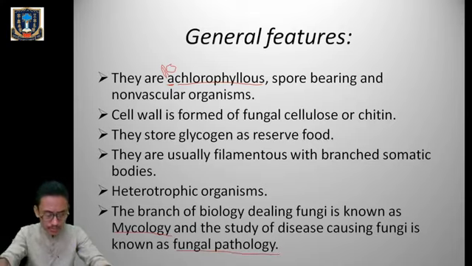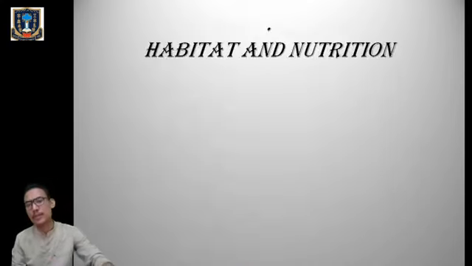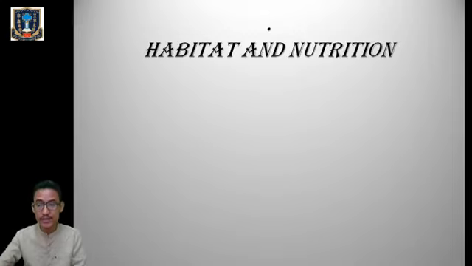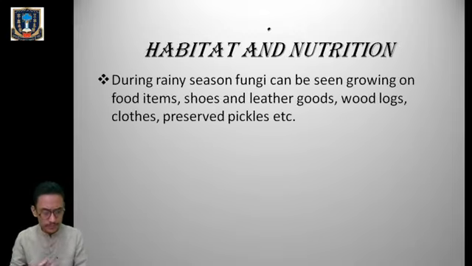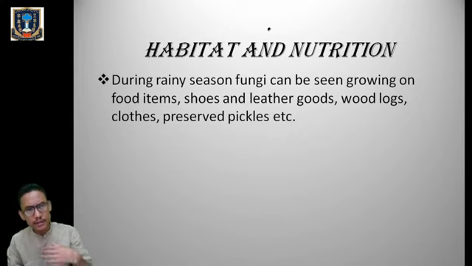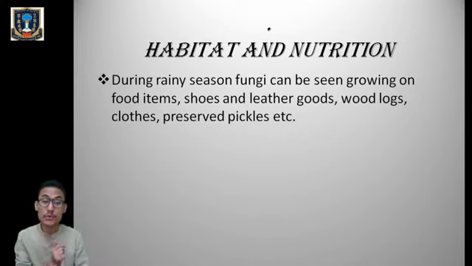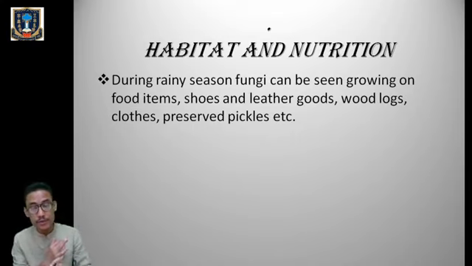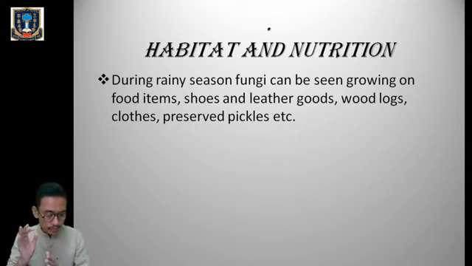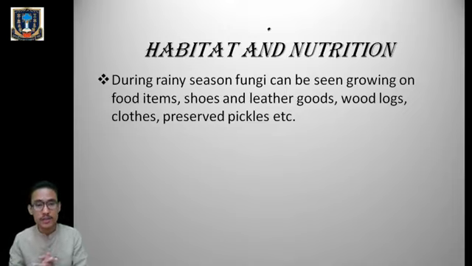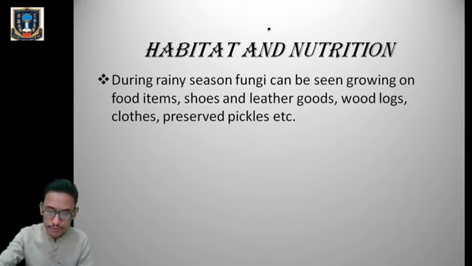Okay, now let's move to the next topic, habitat and nutrition. So where are they usually present? First, habitat. Mainly during rainy seasons, fungal species can be seen growing on food items. They can be seen growing on shoes and leather, on hootlocks, clothes, preserved pickles, even in jams and jellies. So wherever you have an area which is moist or damp, in those areas we can see the growth of fungi.